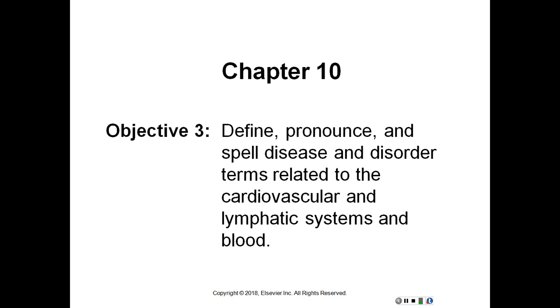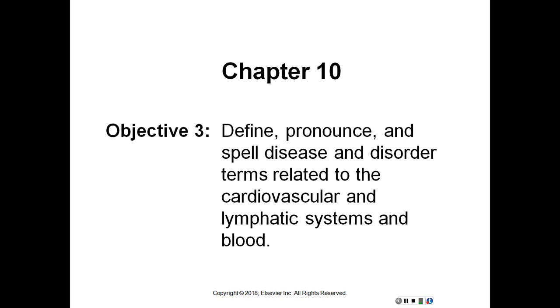Polyarteritis, inflammation of many sites in the arteries. Tachycardia, condition of a rapid heart rate, more than 100 beats per minute. Thrombophlebitis, inflammation of a vein caused by a blood clot. Valvulitis, inflammation of a valve of the heart. Erythrocytopenia, abnormal reduction of red blood cells. This also means anemia.